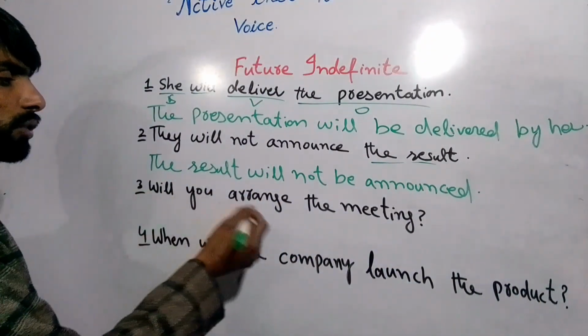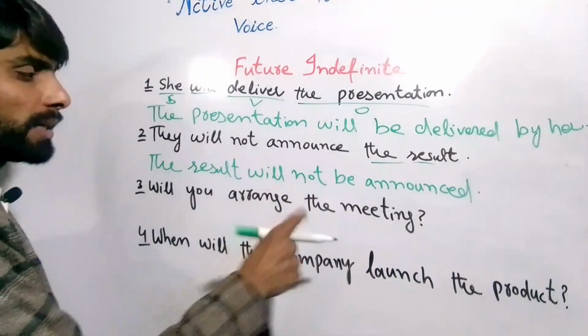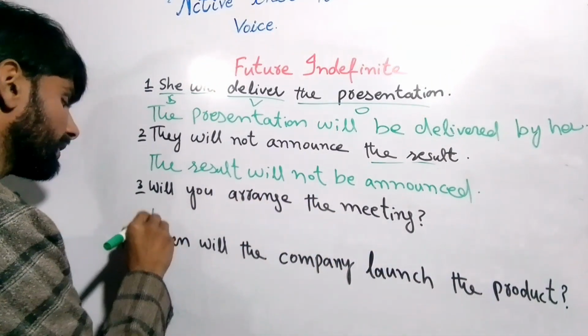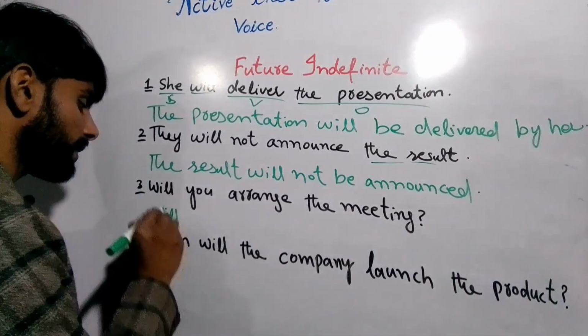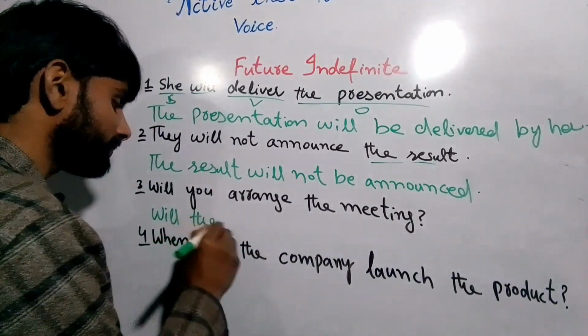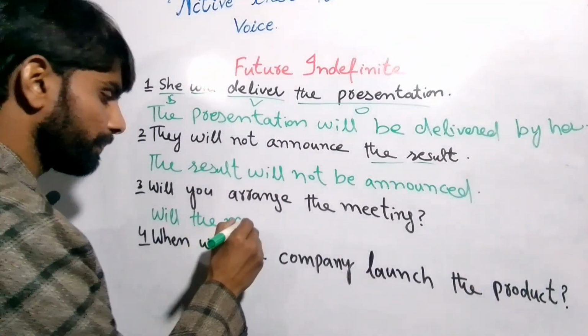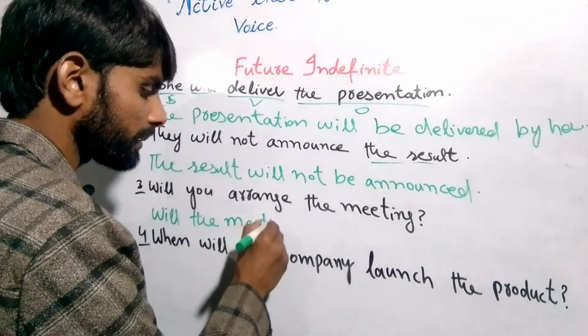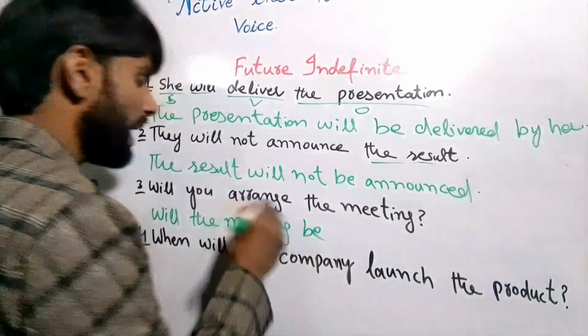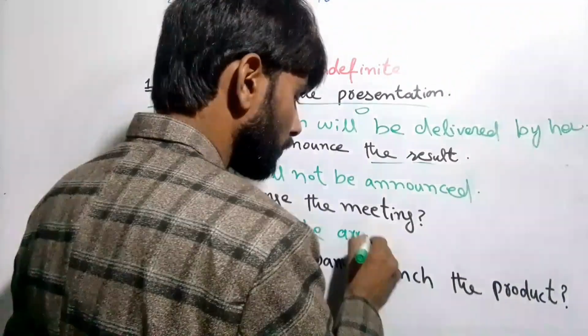And next is, will you arrange the meeting, right? So this is interrogative, right? So first we'll write will, and after that the meeting, will the meeting be, and arrange becomes arranged.